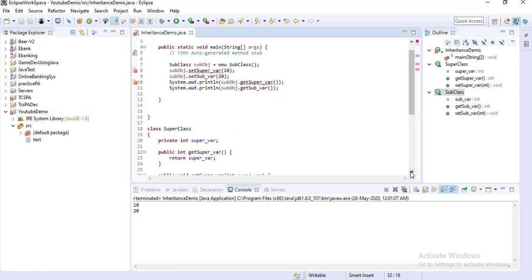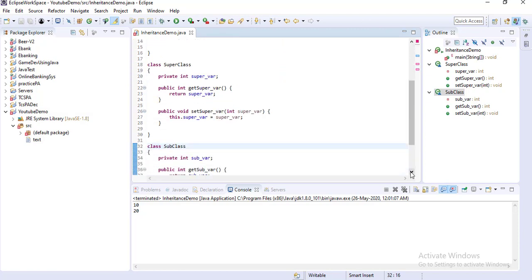So once you extend the class, now it's fine. How the private value will be inherited or not, and which scope of variable or method will be inherited in which class, I will cover in another session.